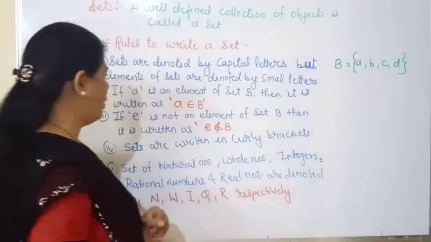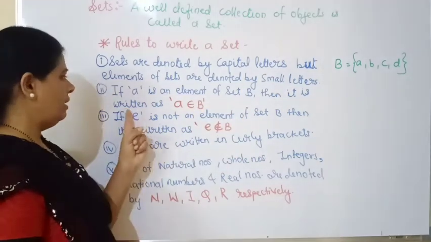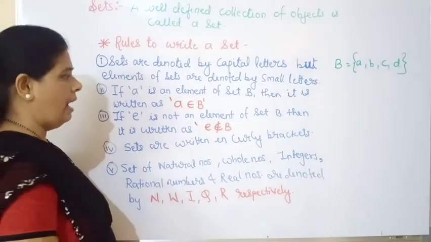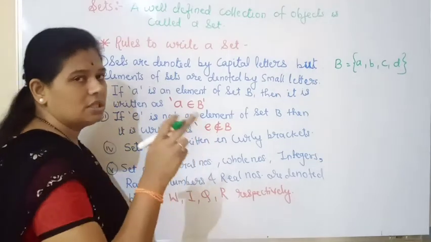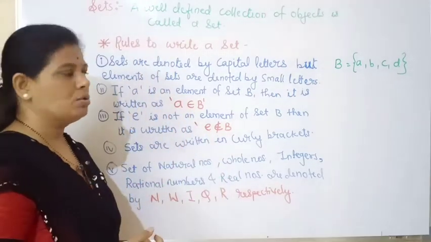Now the second point: if a is an element of set B, then it is written as a, with this sign, like an epsilon. This sign is read as belongs to.